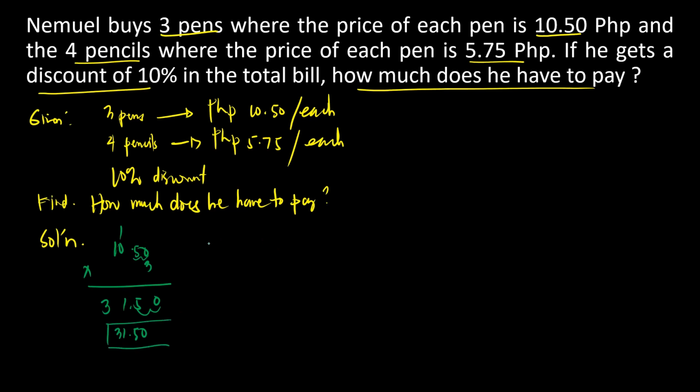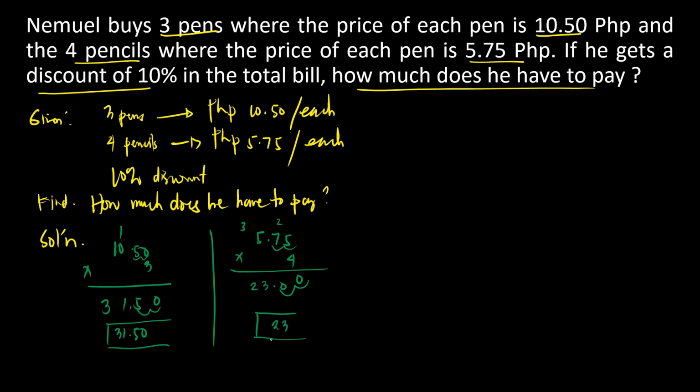Okay, next. So meron naman siya dun sa 4 pencil niya, it will cost 5.75. So, 4 pencil. Multiply it. 5 times 4, we have 20. 7 times 4 is 28 plus 2 is 30. 5 times 4 is 20 plus 3 is 23. How many decimal point? 1, 2. So, 1, 2. So, sa 4 na pen na binili niya, ang nagastos niya is 23.